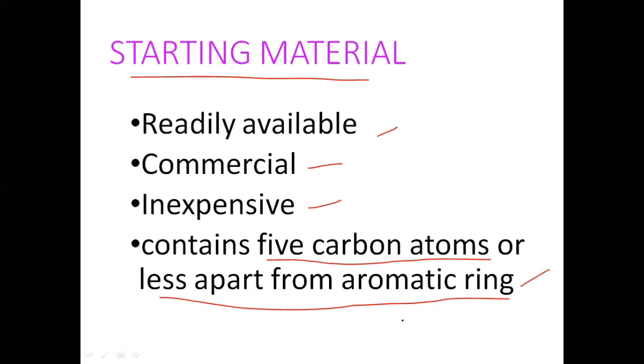Like generally, the aromatic compound benzene you have chosen for the conversion of benzene to nitrobenzene. That consists of only an aromatic ring. And suppose your aim is to prepare propyl bromide, then you will generally take propene, which has less than 5 carbon atoms.